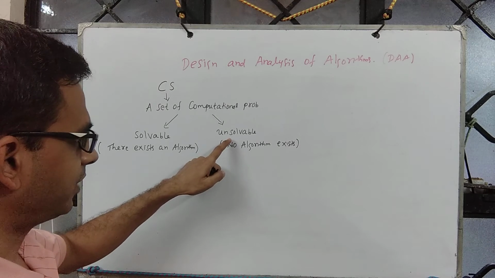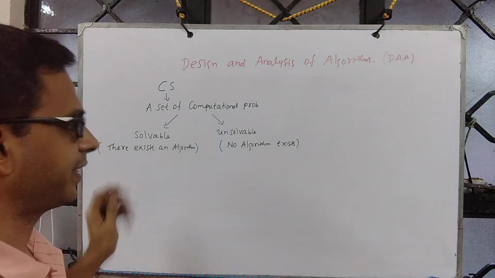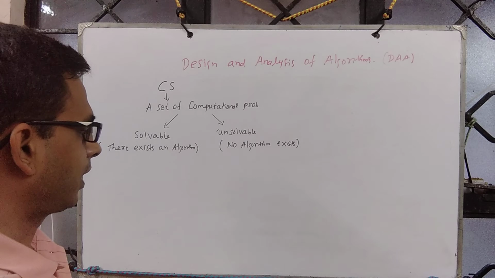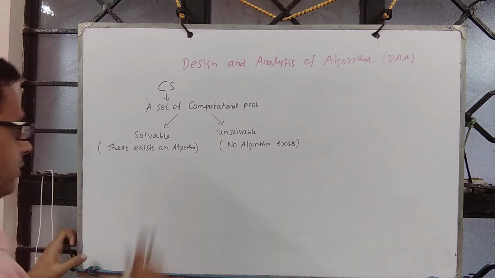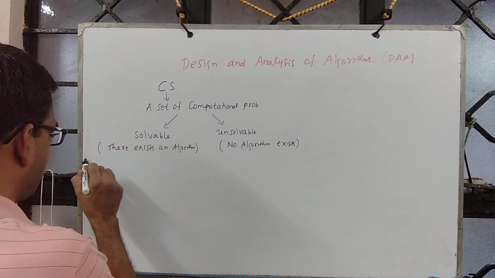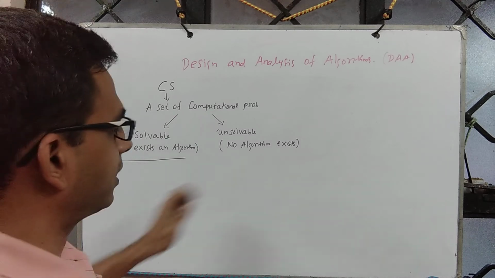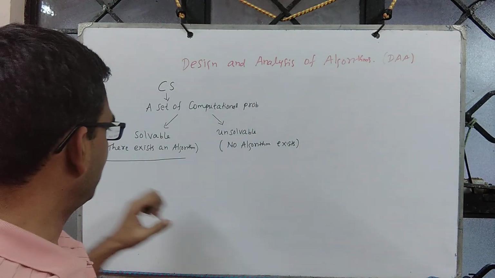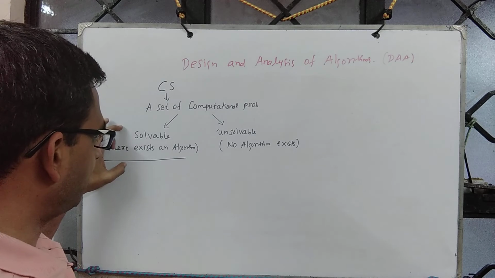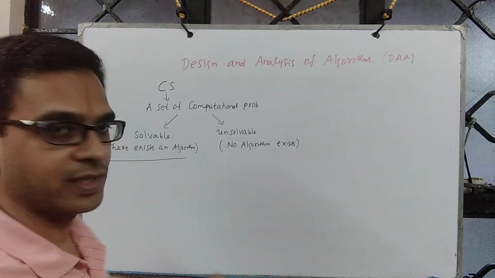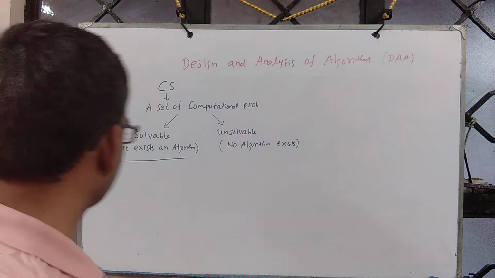If it is unsolvable, no algorithm exists. Keep this in mind. As part of this course, at least for a while, we will focus on solvable problems, trying to discover algorithms and so on.